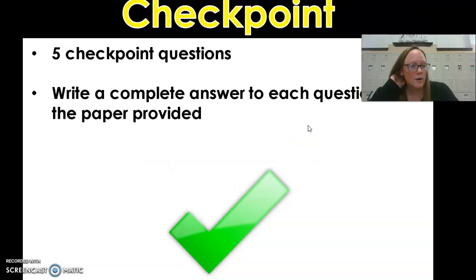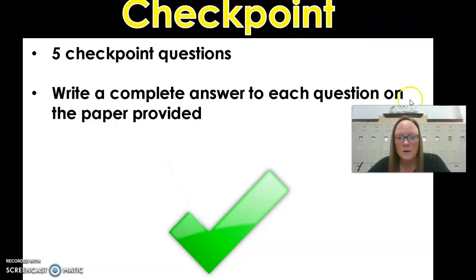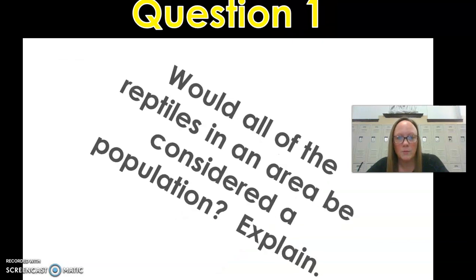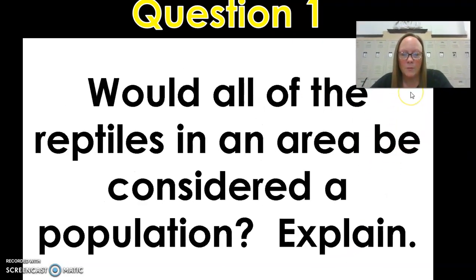So now we have a checkpoint. There are going to be 5 questions. You're going to write a complete answer to each question on the paper that was provided. I will go over these questions and read through them right now, and then you will have time to complete them. Question number 1. Would all of the reptiles in an area be considered a population? Explain.